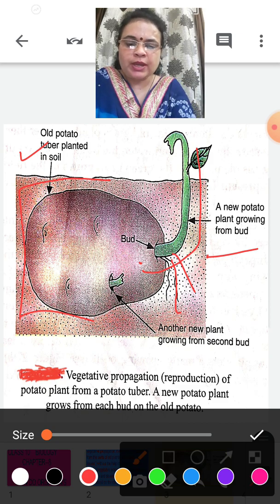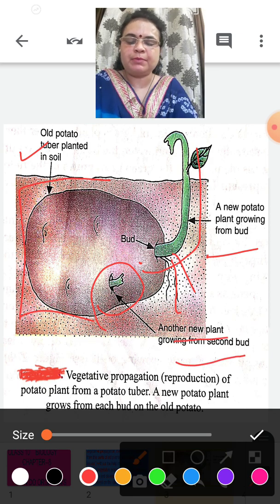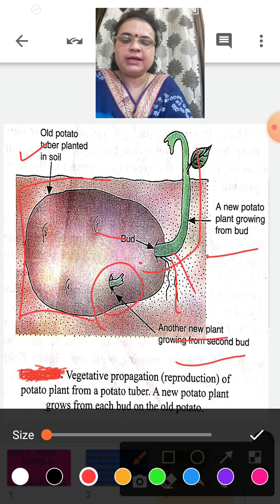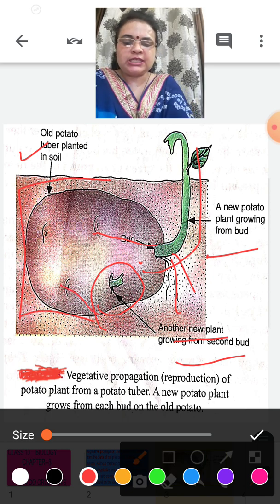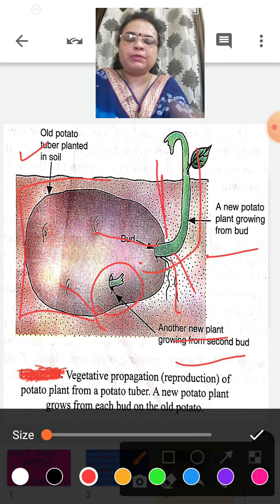Here we can see one more example, another new plant growing from a second bud. These buds are arising from the potato, and vegetative reproduction occurs in the potato by growing a new potato plant from the bud.